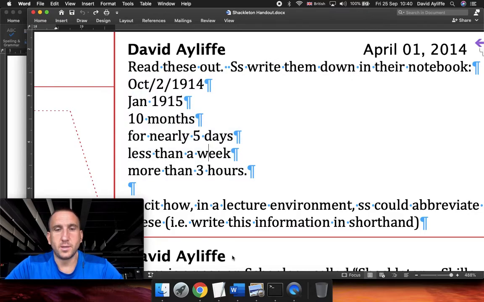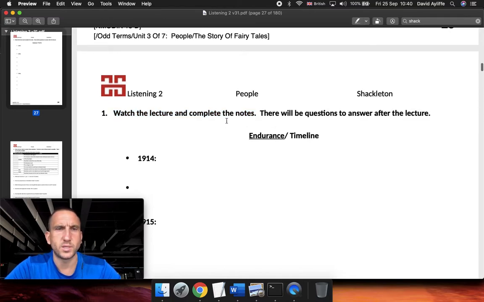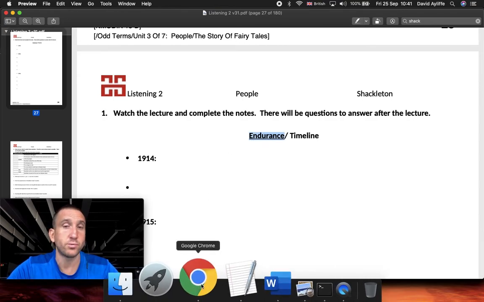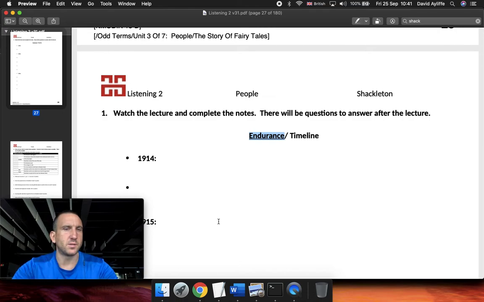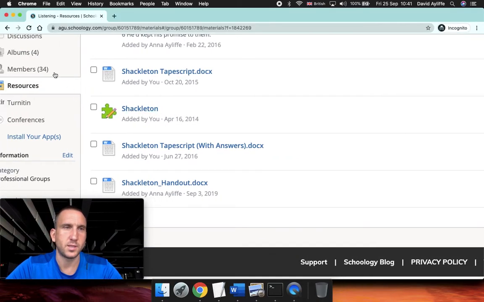Right, okay, now let's head over to our workbook. Around page 24, watch the lecture and complete the notes. If you did the pre-task and you Googled about Ernest Shackleton and his ship, the Endurance, you will already have a bit of this knowledge. If you didn't do that, then this will be a bit more difficult for you.